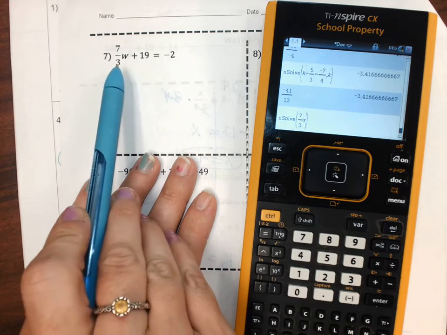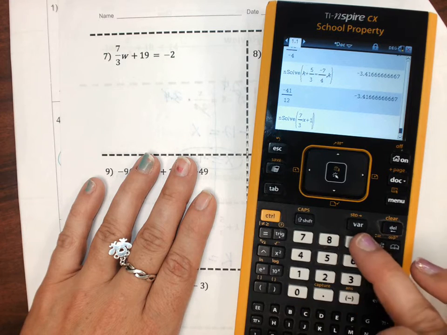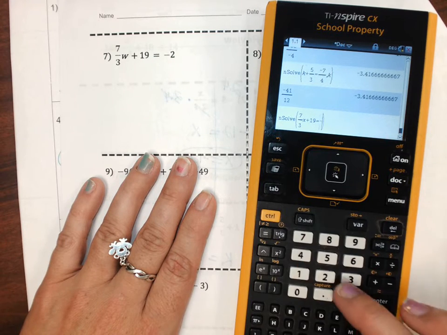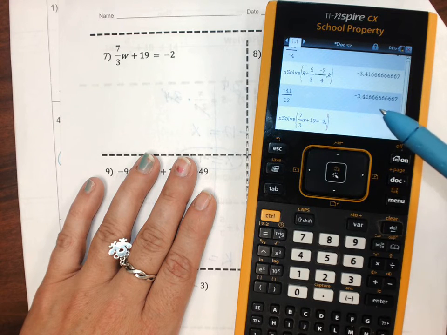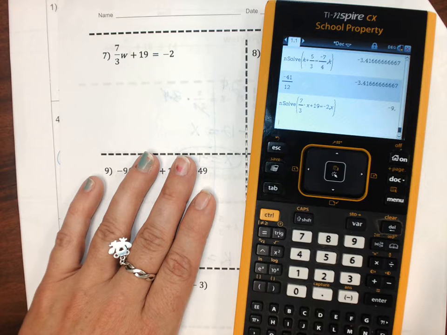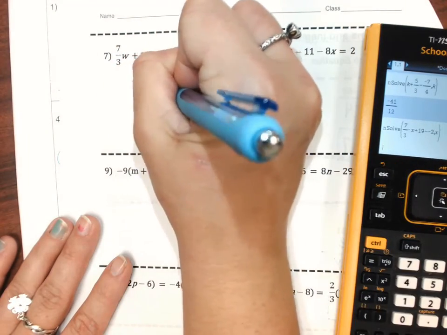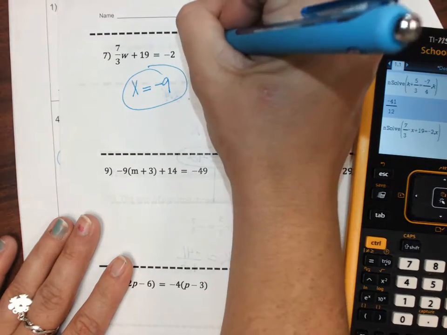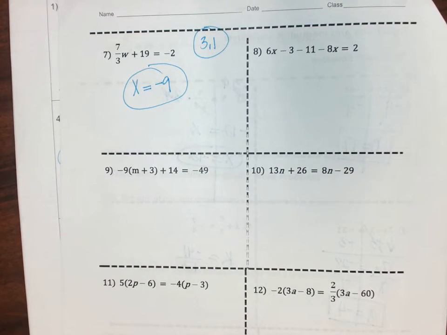And I'm not going to use W. I'm going to use X. Okay, so plus 19 equals -2. If you use W, you say comma W. I used X, so I'm going to say comma X. I'm getting -9. Are you getting -9? Okay, cool. So X equals -9. And we might put menu 3-1 there so we know why we don't have work.